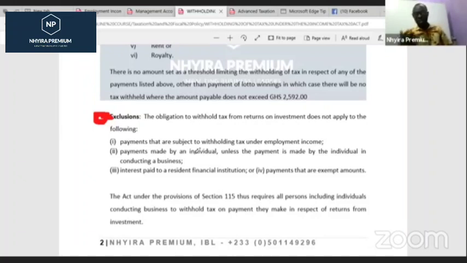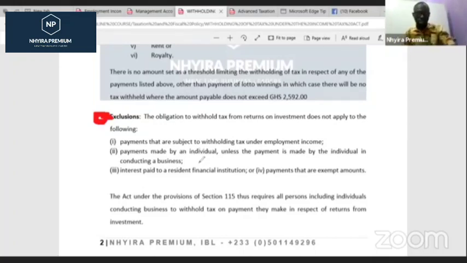So for instance, when we are determining the income tax liabilities and you give people bonus, there is a condition as far as the person is a junior staff and the salary doesn't exceed, is it 2,500? No, 18,000 Ghana cedis per year. In that case, we got to be careful about that. If it exceeds, then we have to add the excess back to his income. But as far as it is less than that, then we are not going to be looking at the withholding tax in that case.